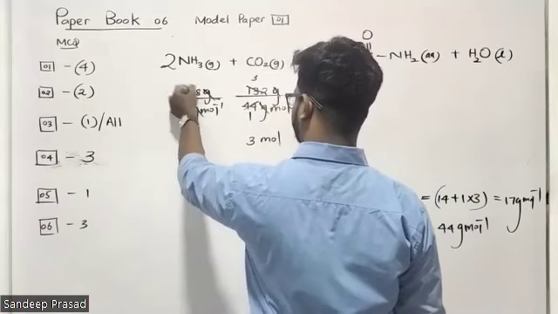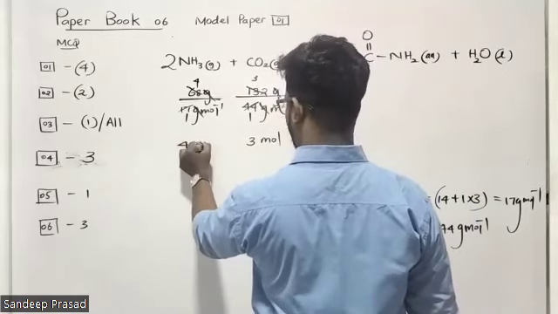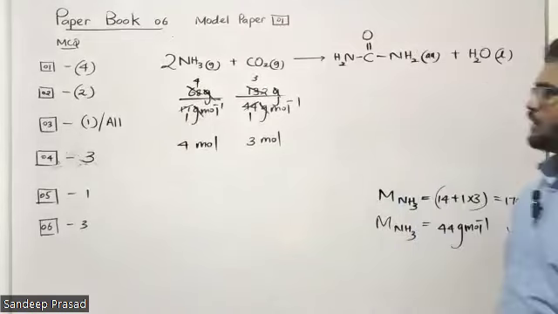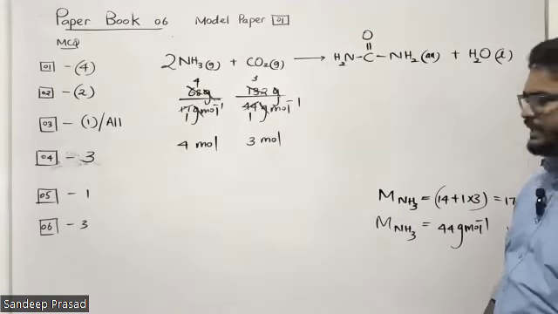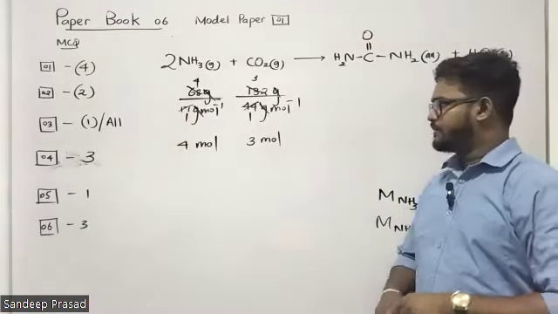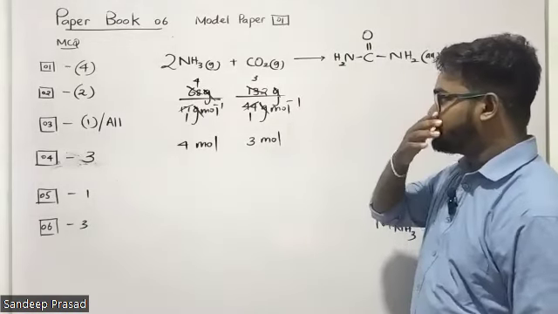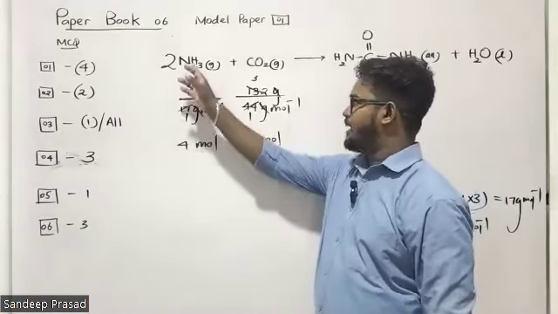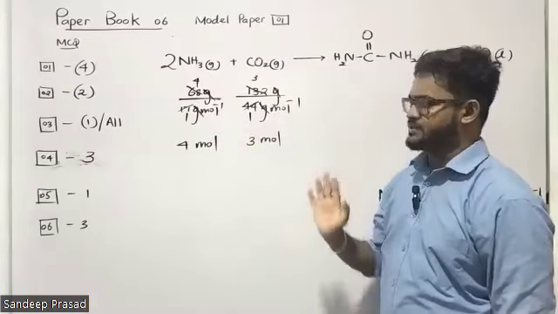And here, 4 moles of ammonia. Now here you have to identify who is the limiting reagent, right? Because we have added 4 moles of ammonia and 3 moles of carbon dioxide.